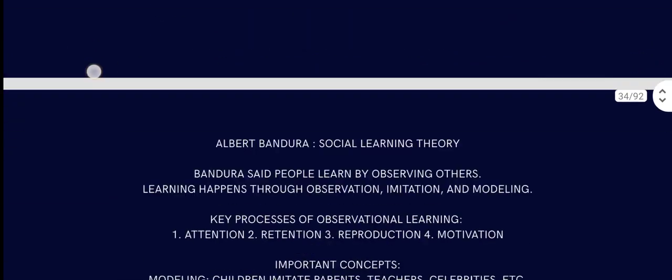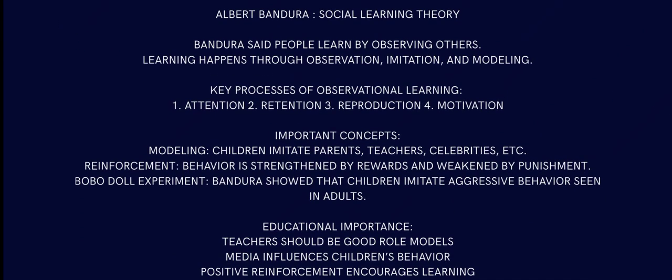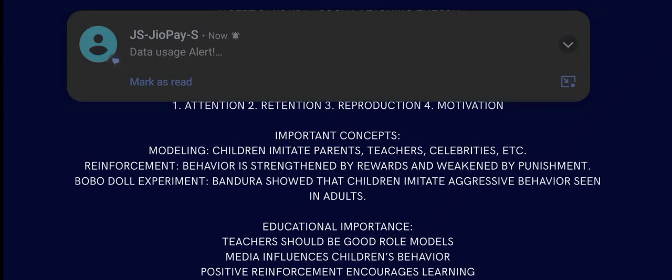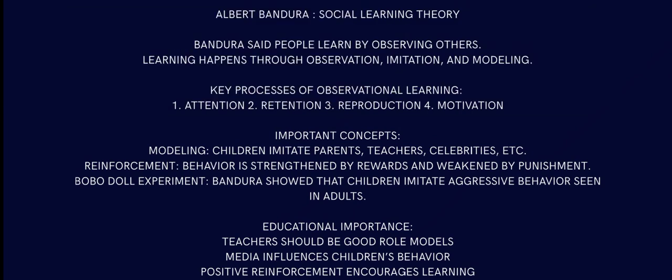So here is his theory: Albert Bandura, social learning theory. Bandura said people learn by observing others, like imitating, observation, and modeling. The key process of this observation is first attention, because you are imitating someone. So attention is required to understand and get what he or she is doing.